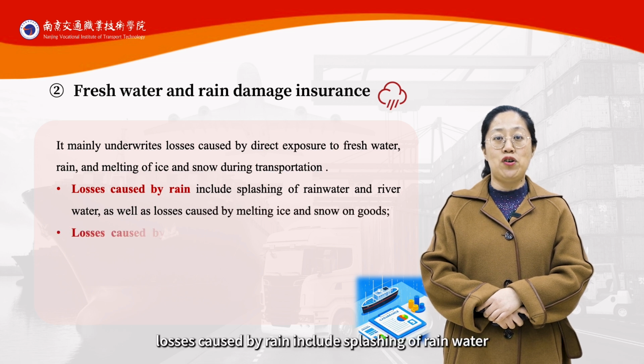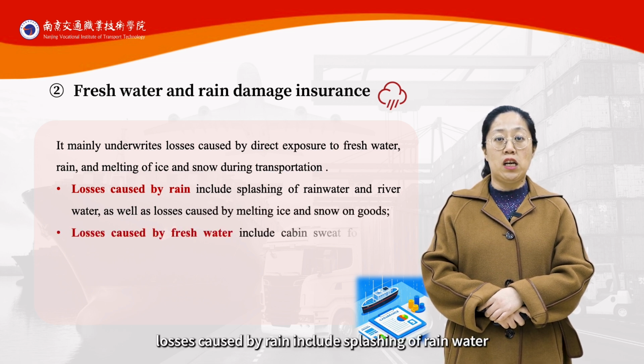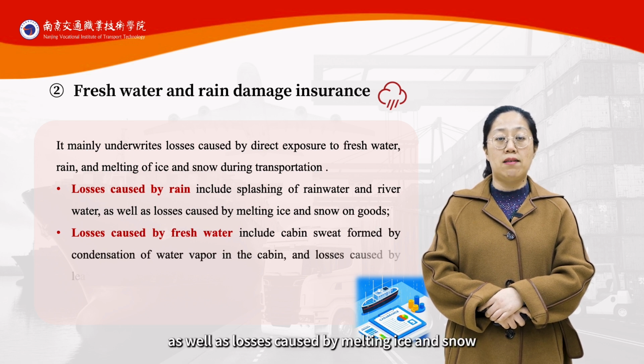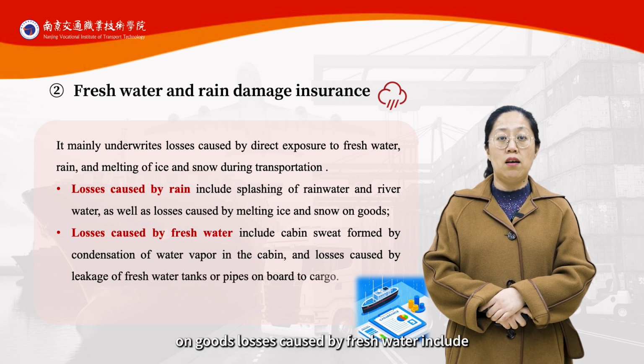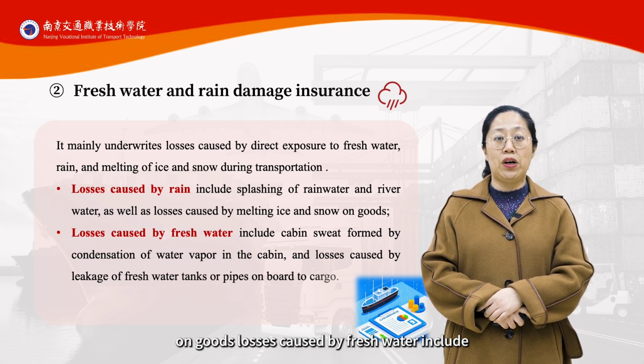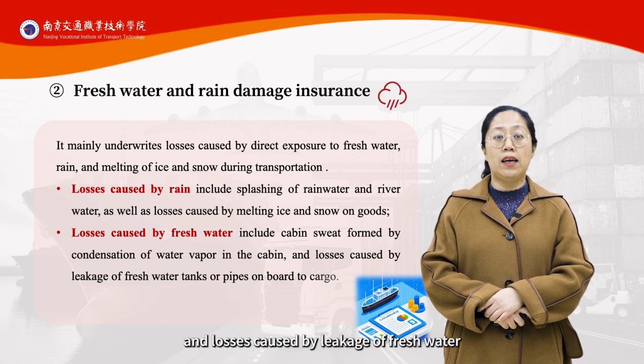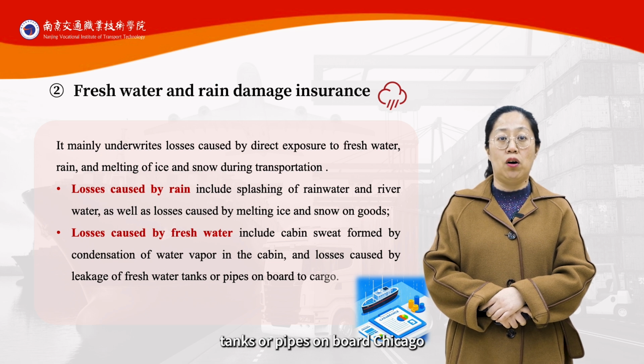Losses caused by rain include splashing of rainwater and river water, as well as losses caused by melting ice and snow on goods. Losses caused by fresh water include cabin sweat formed by condensation of water vapor in the cabin, and losses caused by leakage of freshwater tanks or pipes on board to cargo.